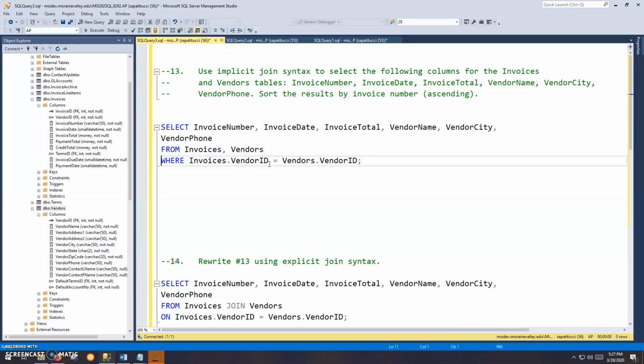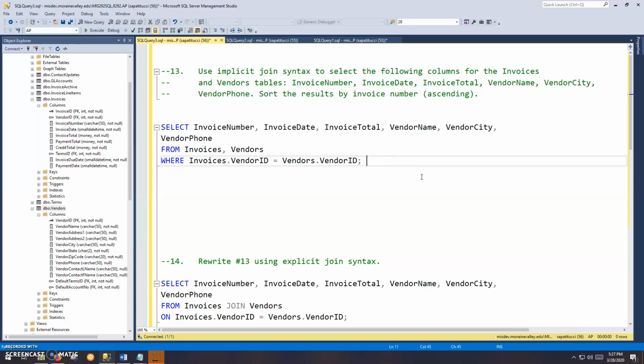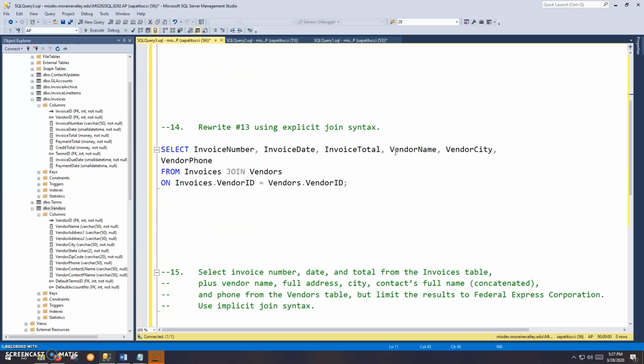Now in this case, it's the vendor ID column, where each table has that vendor ID. That's what establishes the relationship between those two tables, is that common column. It's the primary key in the vendor table, and it's a foreign key in the invoices table. So that's implicit join. So number 14 says rewrite that previous problem using explicit join syntax, and here we actually